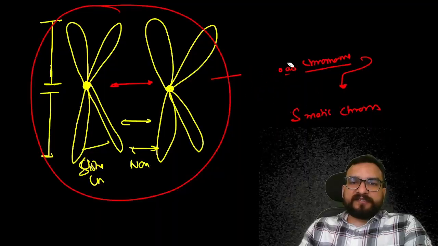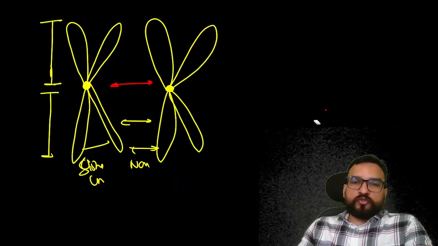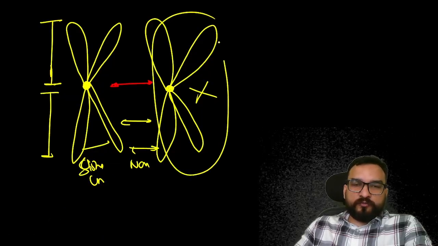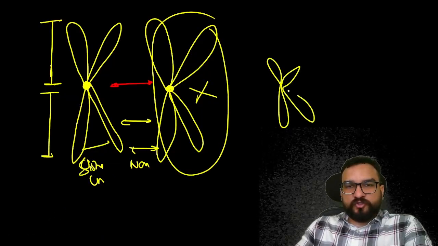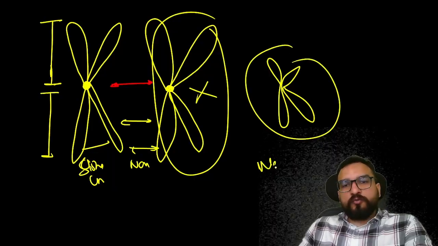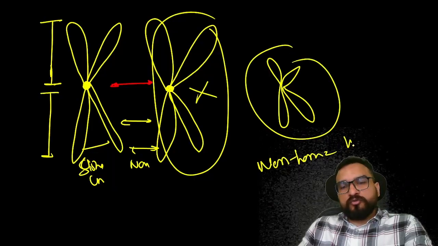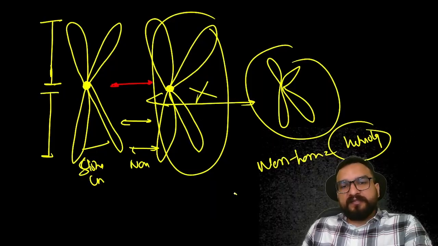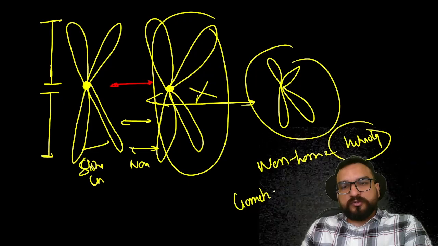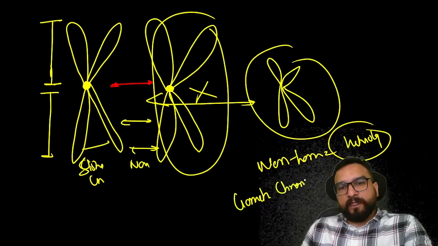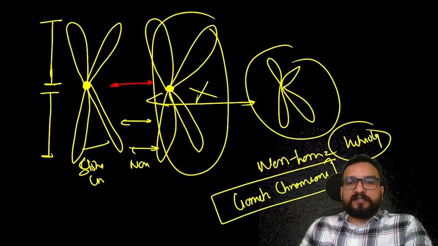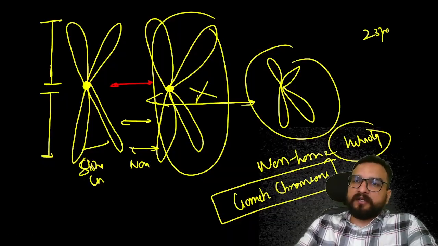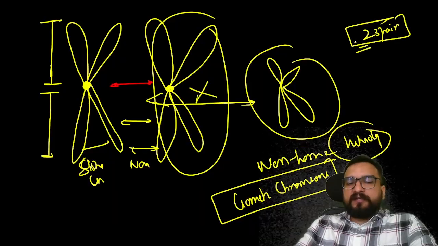Another type you will be understanding where these two chromosomes will not be identical. Suppose not this particular chromosome is there, but this type of chromosome is there, a shorter one. So that means these are non-homologous. And non-homologous is also known as heterologous. That means these are not similar. And this usually happens in the gametic chromosomes, the sexual chromosomes which are responsible for the sexual characteristics, like the 23rd pair. Okay, this you will be finding.